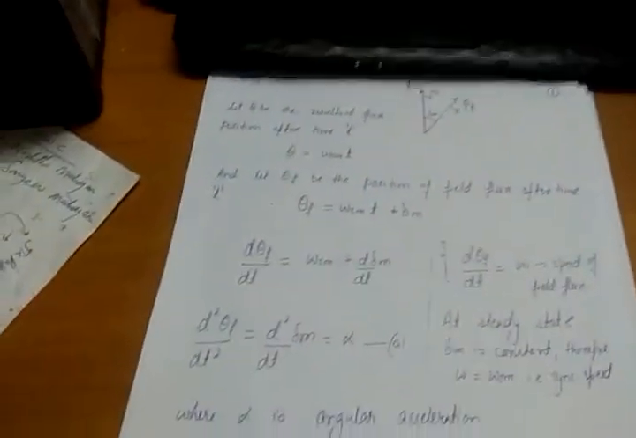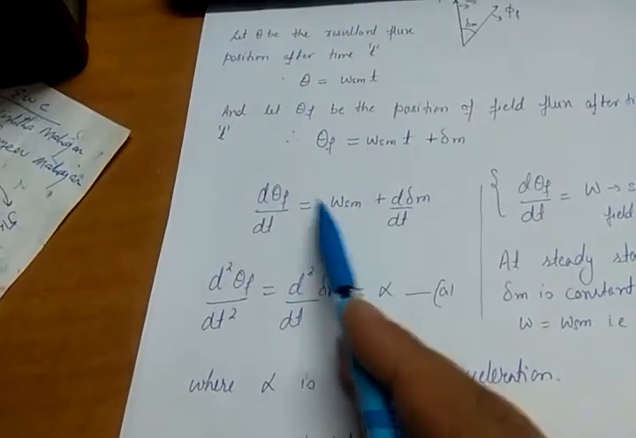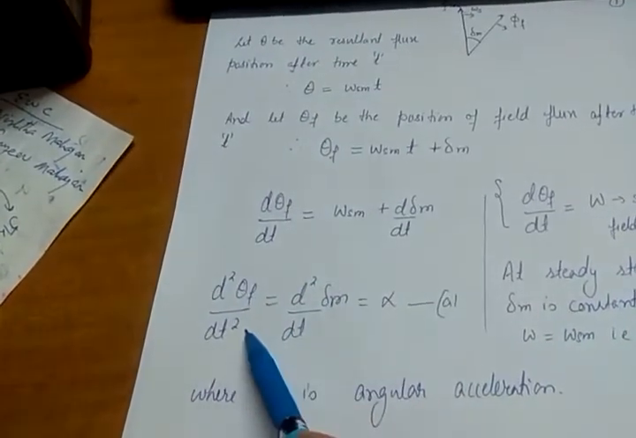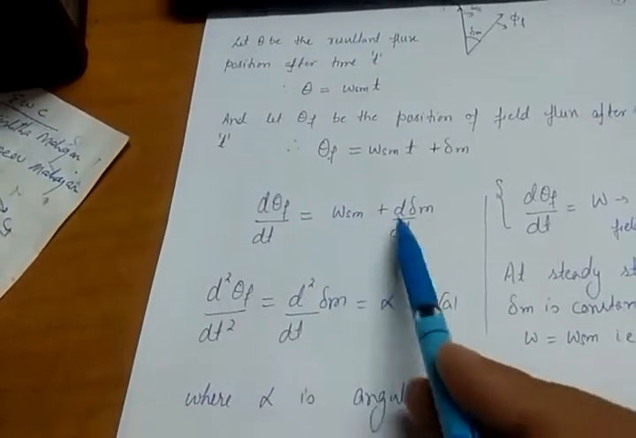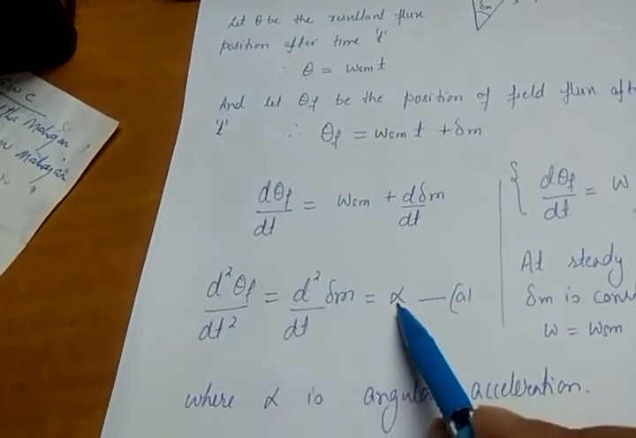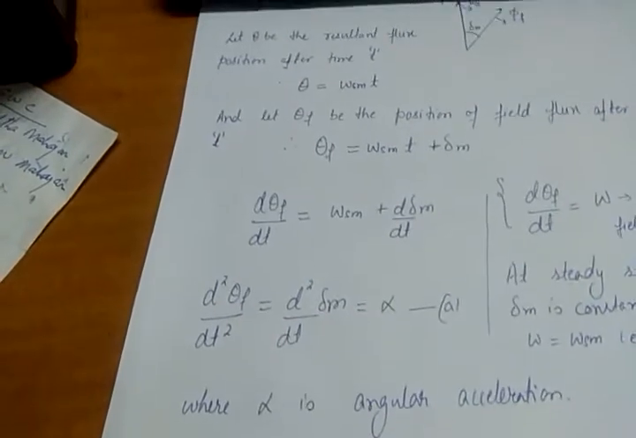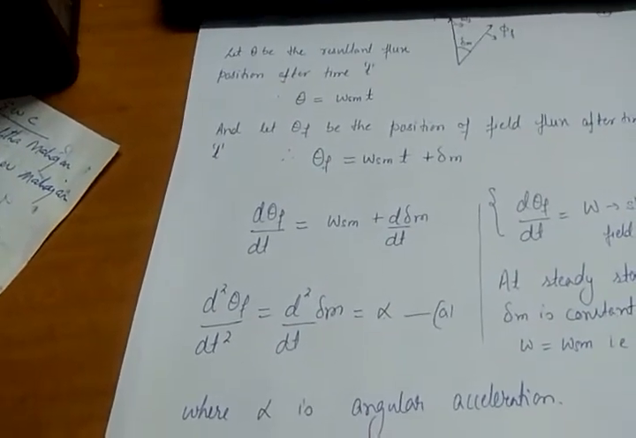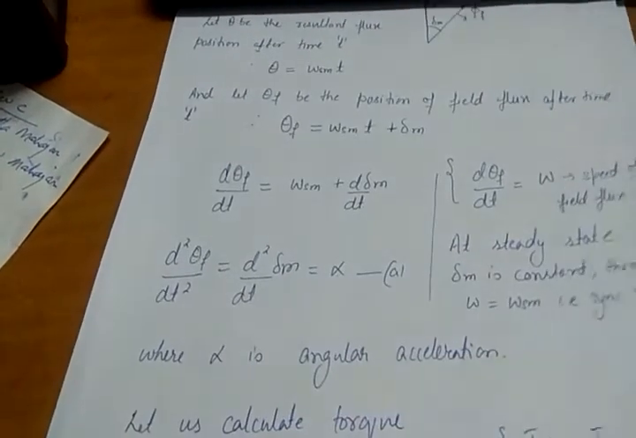Okay, so I am saying again, taking the derivative of this equation, d square theta f upon dt square, derivative of this is 0, so I will get d square delta m upon dt square. I am saying it is equal to alpha, where alpha is the angular acceleration. Okay, so let us now calculate the torque.